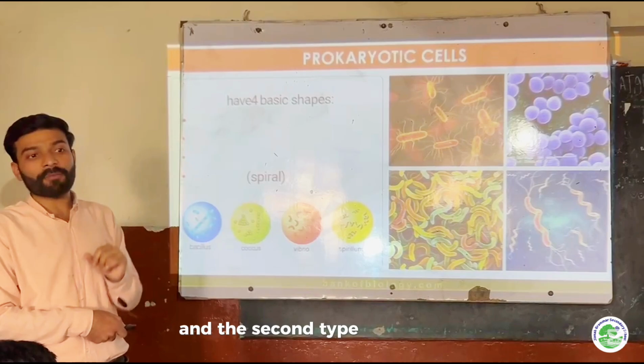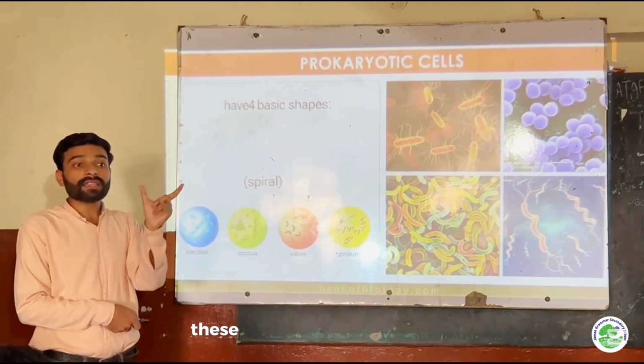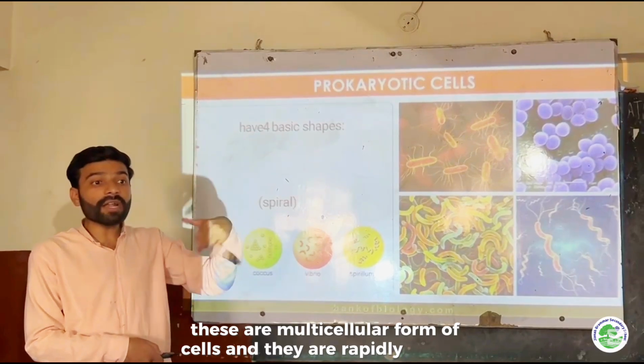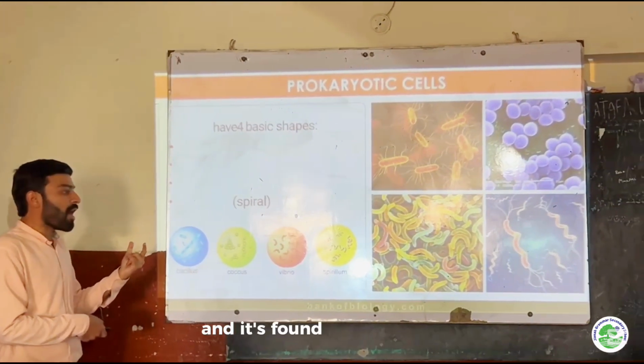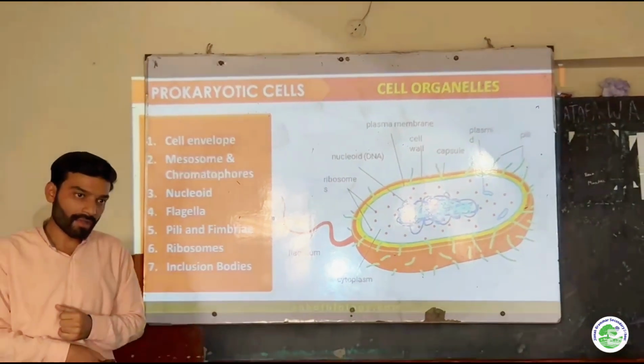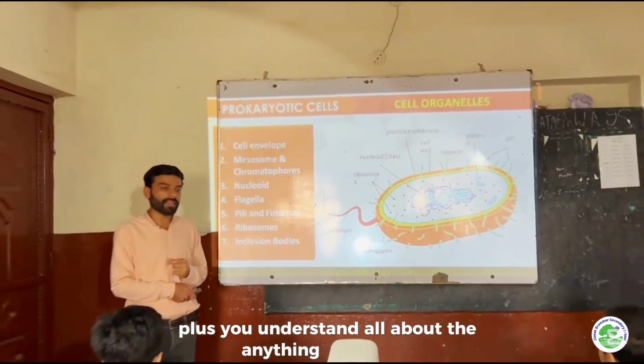And the second type of cell is the eukaryotic cell. These are a multicellular form of cells, and they divide rapidly and are found basically in plants and animals. Lastly, do you understand everything about the cell?